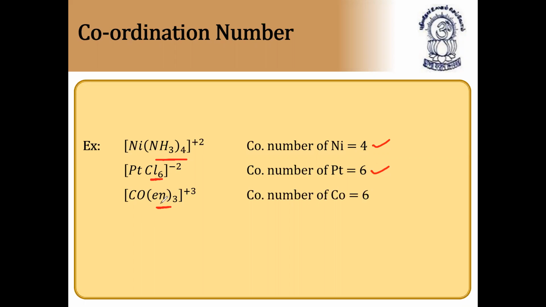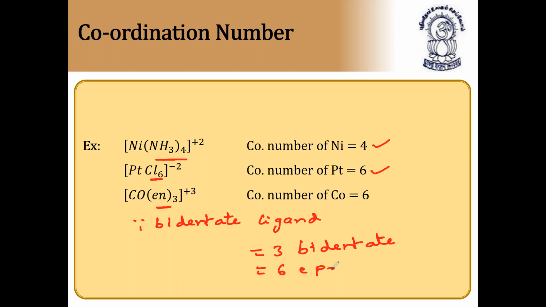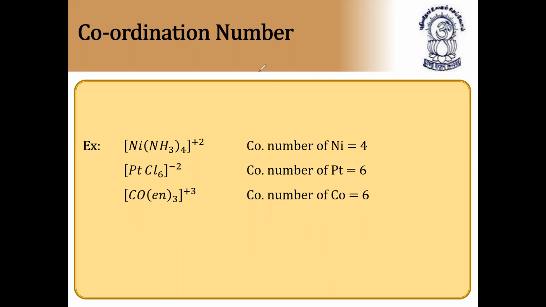And here 3 ligands are there, but en is a bidentate ligand. Since en is a bidentate ligand, three bidentate ligands means it is donating 6 electron pairs. So that's why the coordination number is equal to 6. This is an example of coordination number. Please note down examples of coordination number in your classwork. Next, continuation.